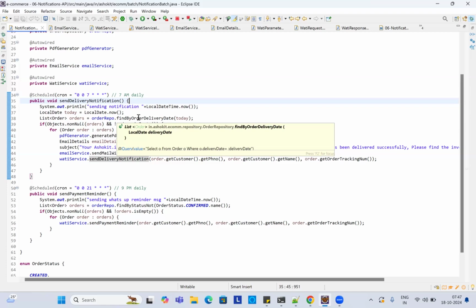I tested one dummy. They have a Swagger API, so we can test there also. I created one template, and they accepted it after 10 minutes. After that, I sent one dummy message to my mobile number. It is working. So I just followed the document. Very good, sir. Good job.